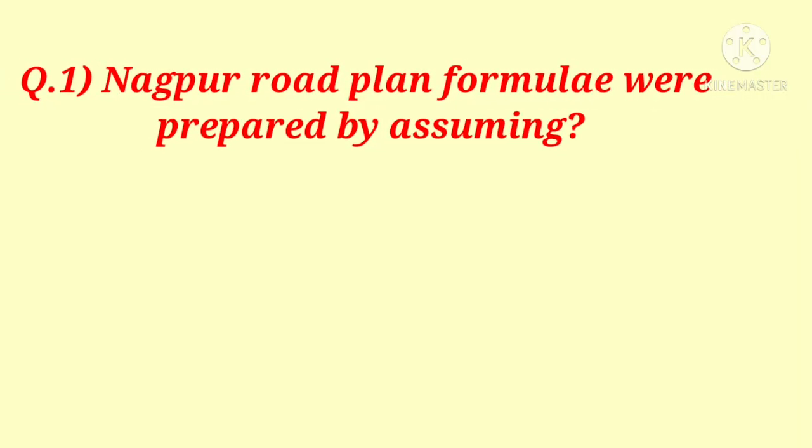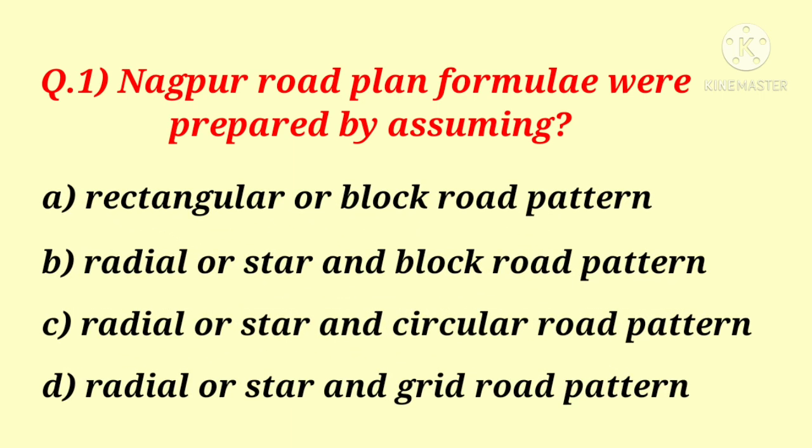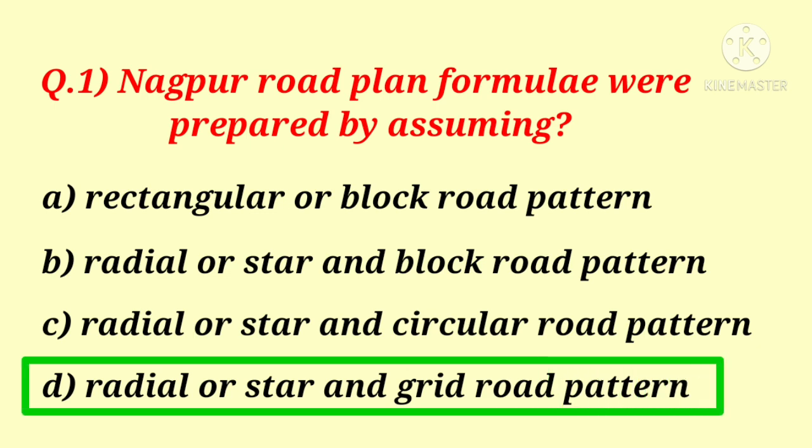Question number 1. Nagpur road plan formula were prepared by assuming, and following are the options, and option number D is the correct answer. Radial or star and grid road pattern is used.